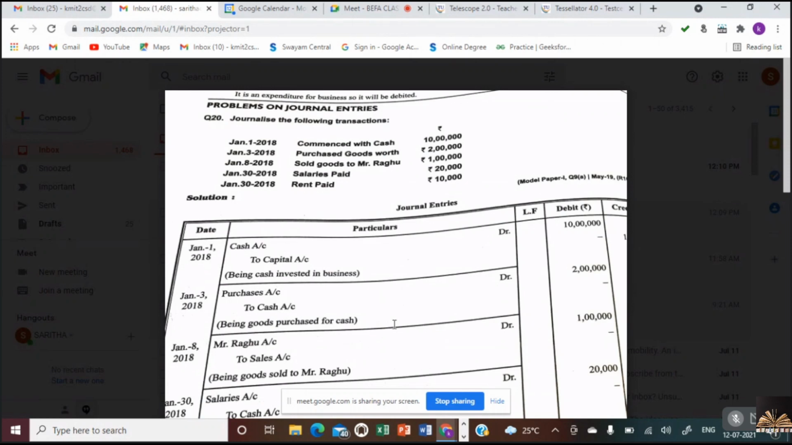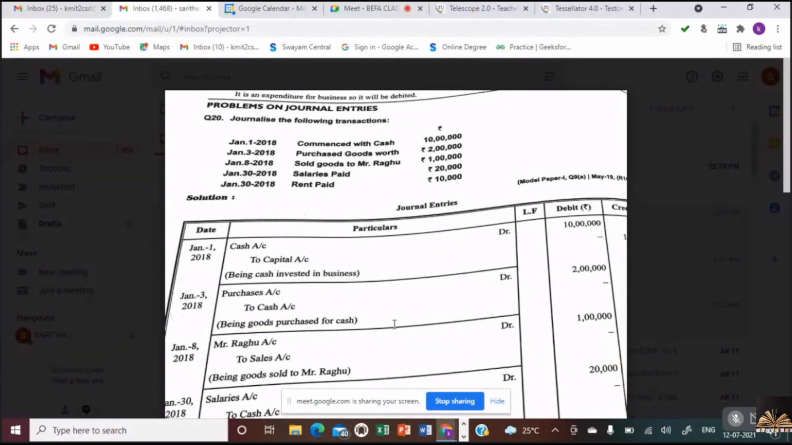Always listen, Nana. Purchases means raw material, but we don't write it as raw material, we write it as purchases. Always remember, if it is purchases, we take it as purchases. What is coming in? Purchases are coming in, goods are coming in. What is going out? Cash is going out. So purchases account debtor to cash account.